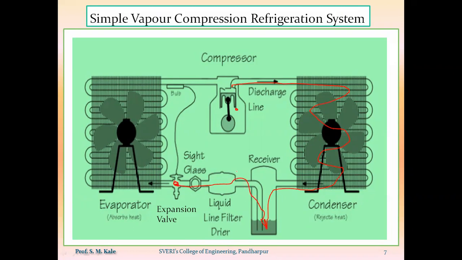So here we are having dryer or strainer. So what is the function of dryer or strainer? That I will explain in the next lecture. So this is the expansion device. Outlet of expansion device is provided to the evaporating coil, and outlet of evaporating coil is again provided to the compressor.